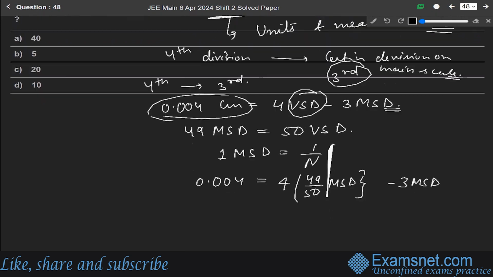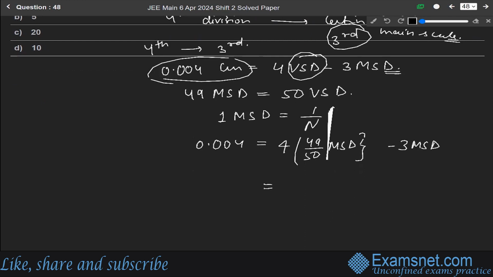Solving it, we get 196 over 50 minus 3, and 1 MSD means 1 over n centimeter. So 1 over n, this is multiply, not minus. Solving it, we get 0.004.